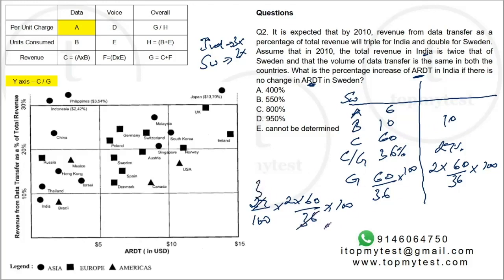This is 3, this 400 goes out, this is 15. 15 2s are 30, 30 3s are 90. Now, India's revenue is 90, volume of data is 10, so India's ARDT will be 9. Now the question is, what will be the percentage increase in ARDT of India? Right now, India's ARDT is 1. From 1, it has become 9. So it's a rise of 8 on 1, which is an 800% increase. Option C will be our correct choice.